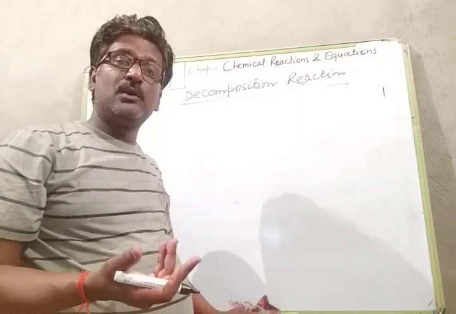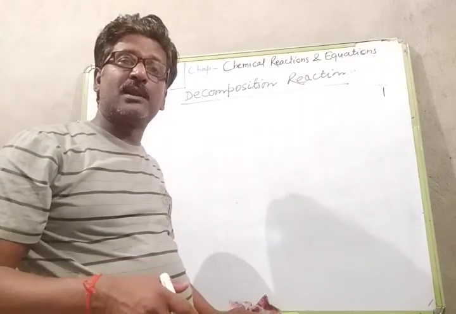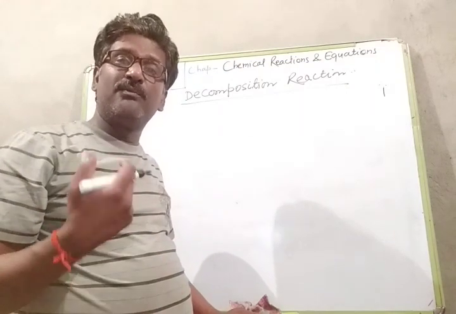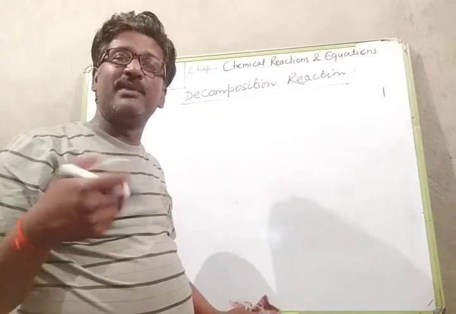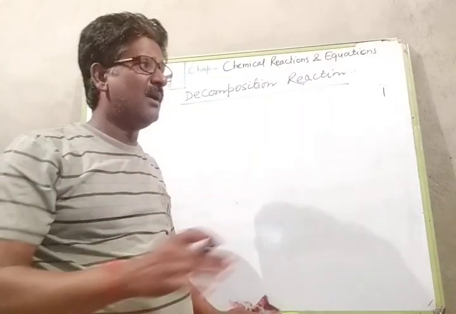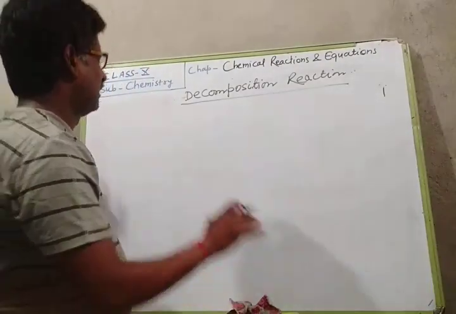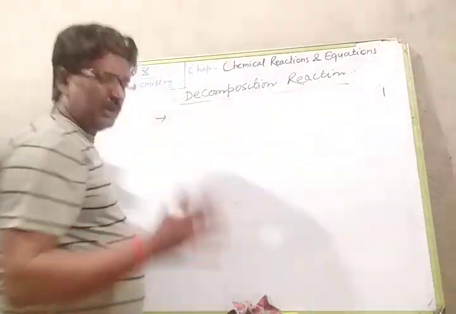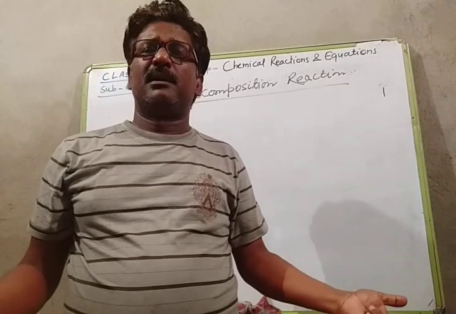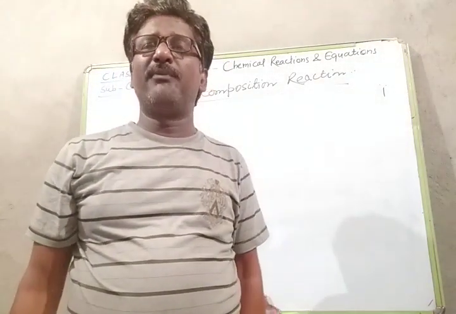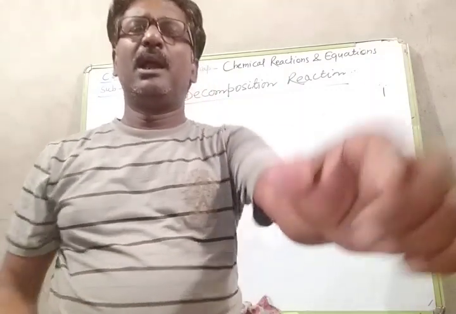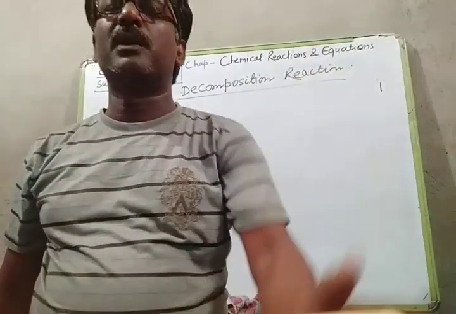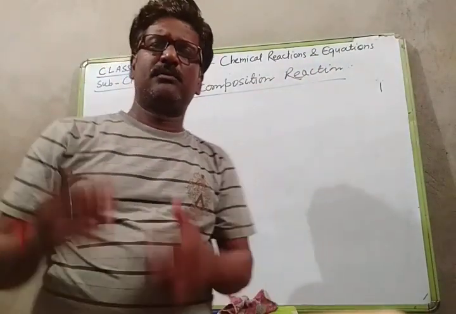So to split the chemical substance, we have to supply energy in the form of heat, light or sunlight. First we know what a decomposition reaction is. Decomposition reaction is defined as the chemical reaction in which a single substance is split up into two or more substances.